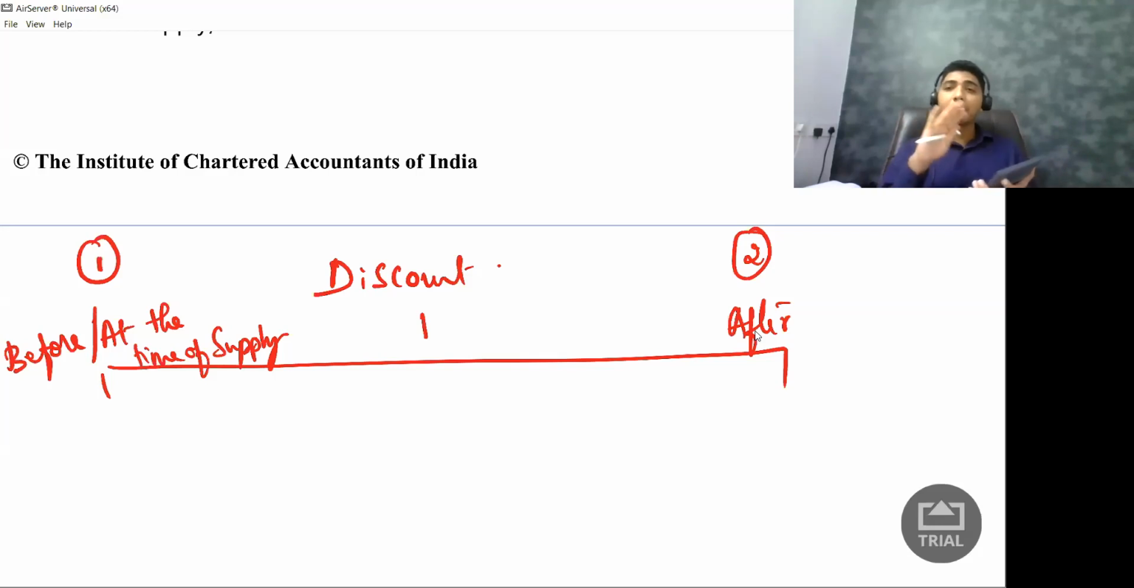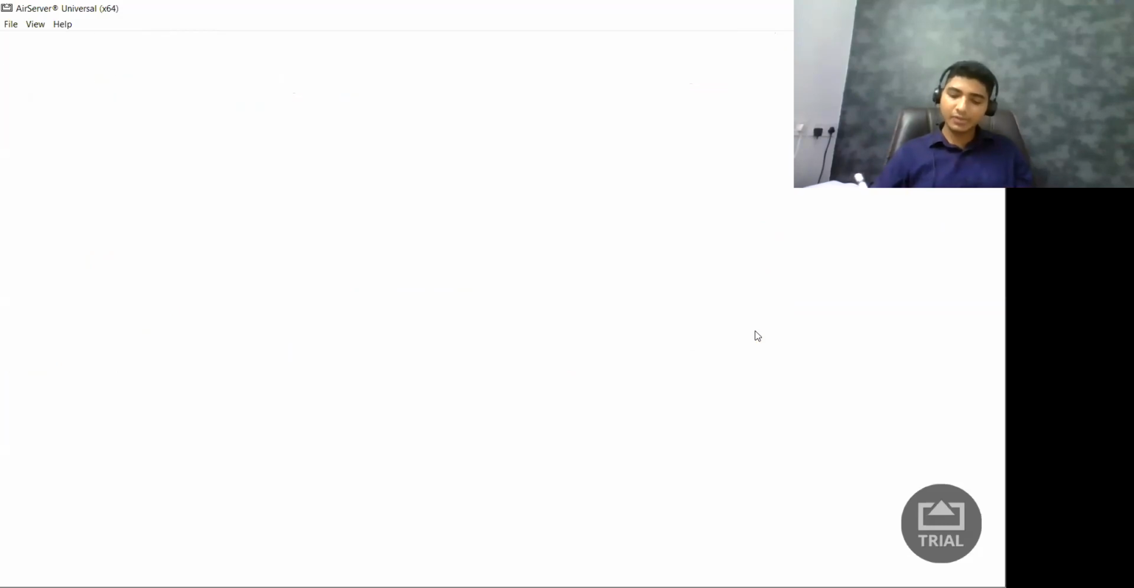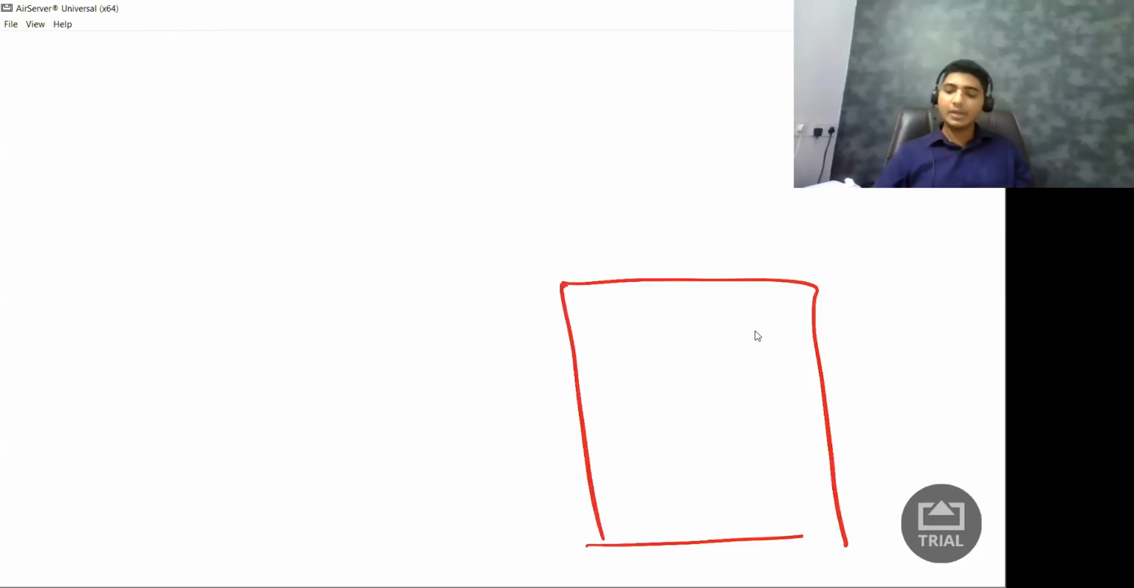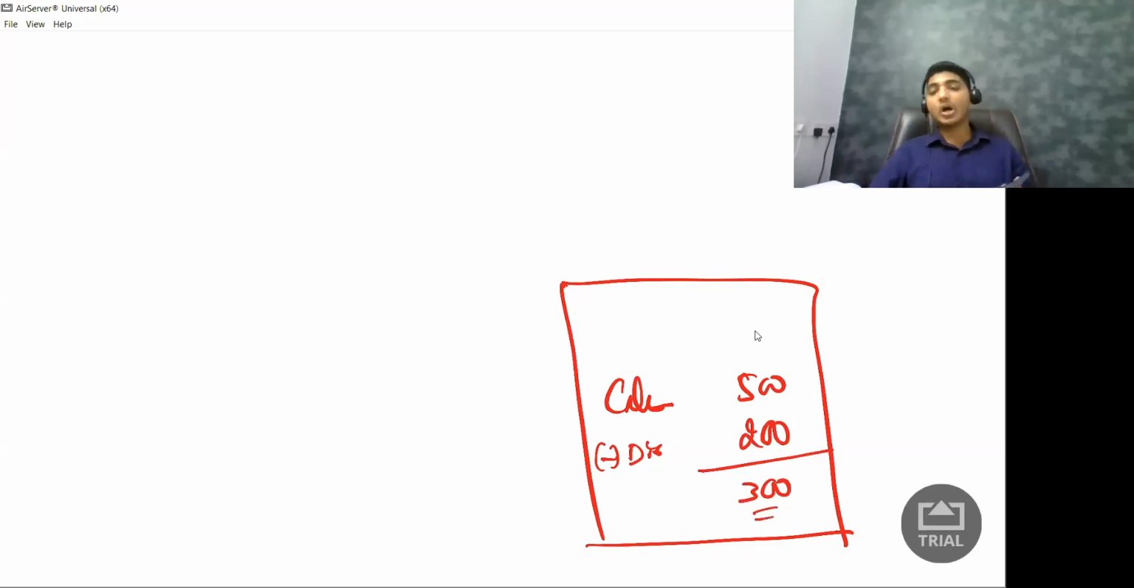Now, while I'm printing the invoice, how will my invoice look? It will look like this. This is how you might have seen it: the calculator, some 500 rupees, minus discount. I will write how much? 200 rupees. Balance how much you're supposed to pay? 300. On 300 rupees, I'll calculate GST. So here, what am I saying? The discount is mentioned on the face of the invoice. So remember the terminology I use: discount is mentioned on the face of the invoice.